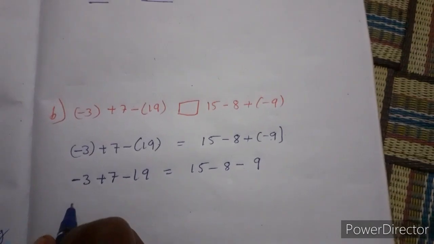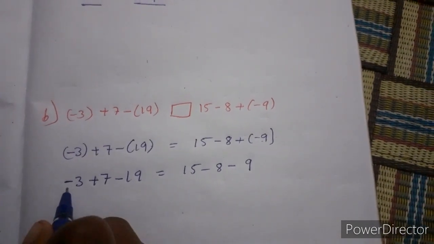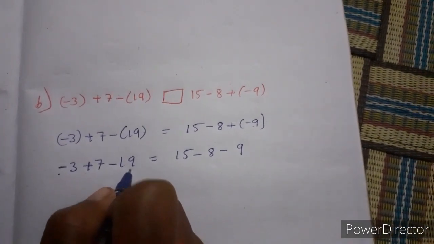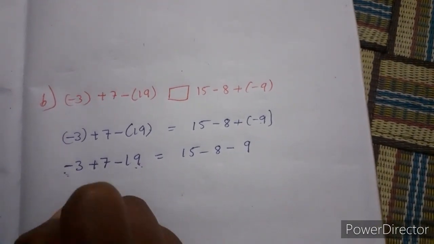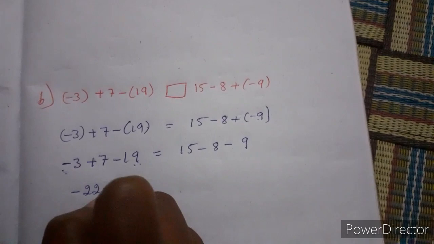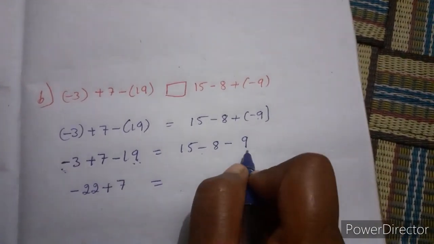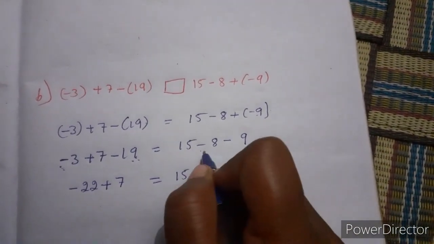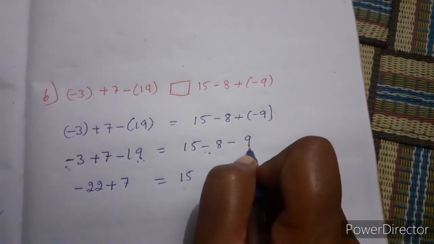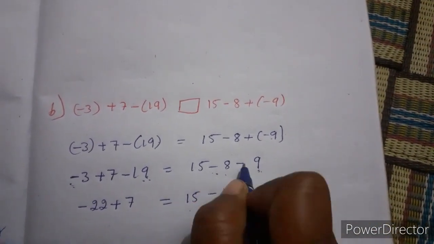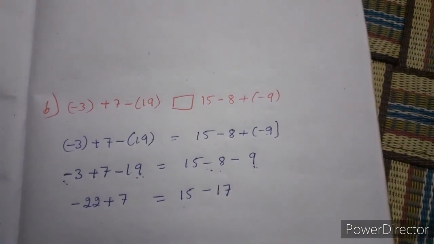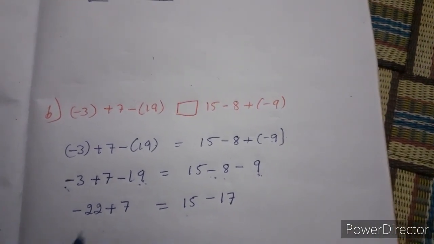Just clarify that both have the minus sign. You add these two: 19 plus 3 is minus 22, plus 7. Here these two have negative signs, so you add these two first. 8 plus 9 is 17. Both have the minus sign, so we have to write the minus sign there.